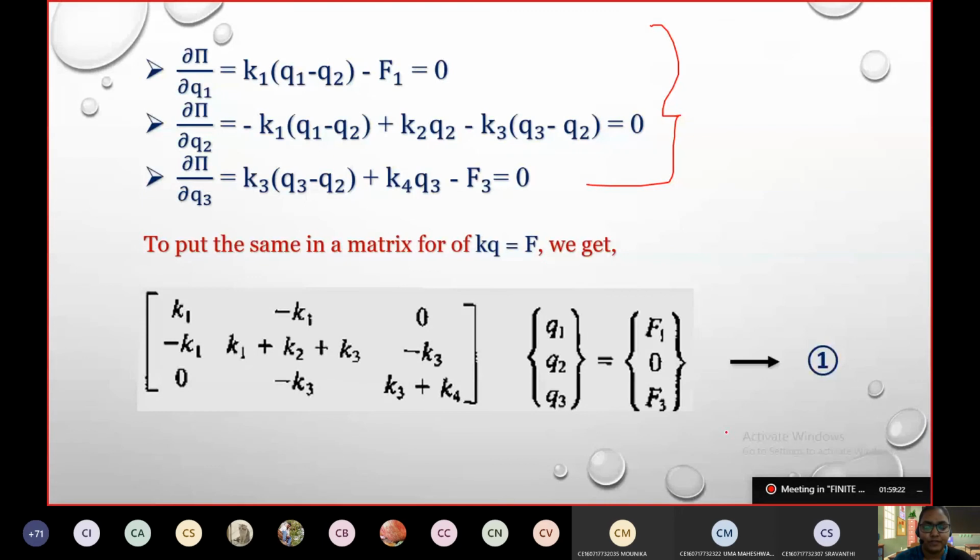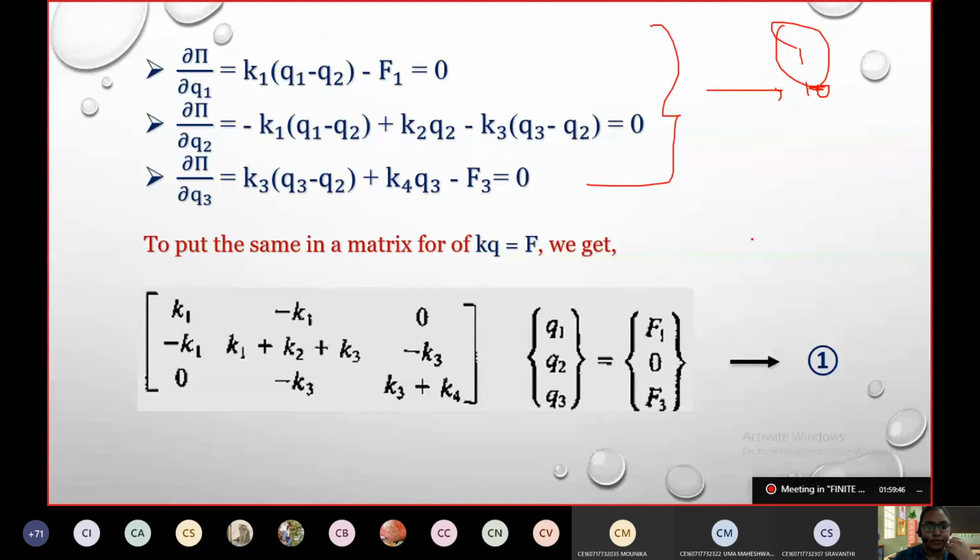Are we done? We'll take this matrix form as equation number 1, or you can take the other as equation number 1. That is also not an issue. I'm taking it as 10, sorry. Either is one and the same, because that is the equation form, that is the matrix form.